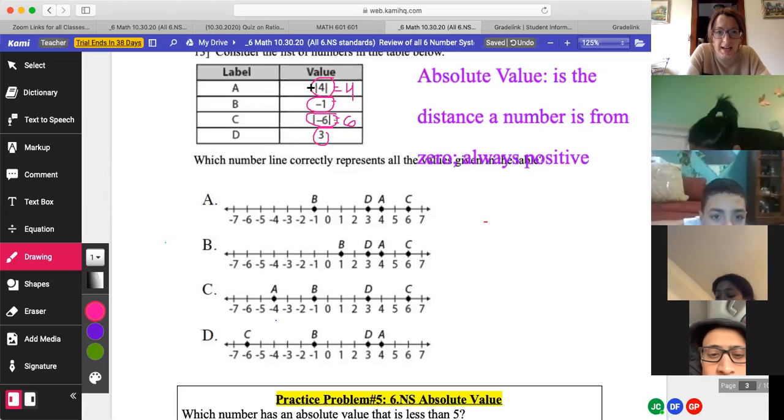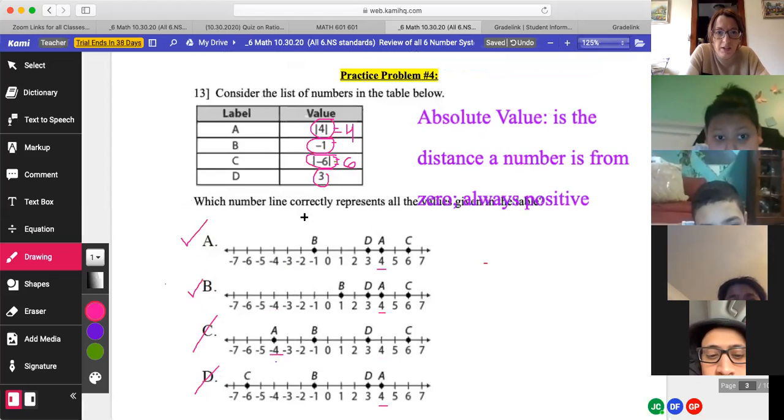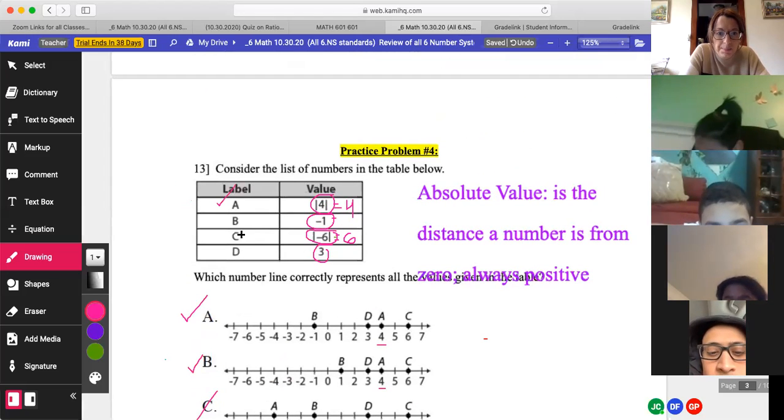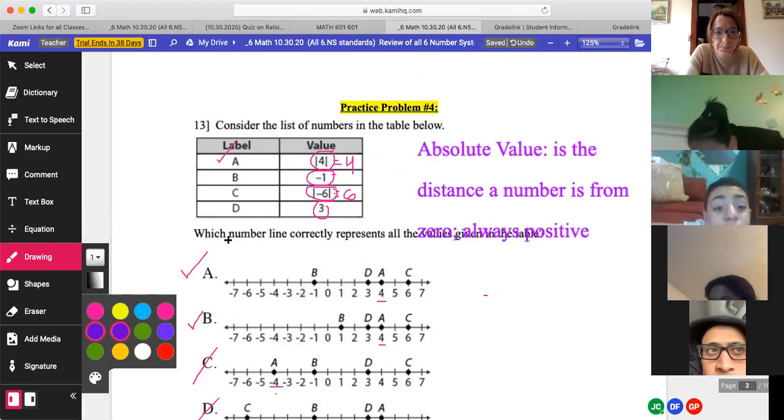So let's look at A. A should be 4. Is A 4 in choice A? Yes. Okay, so that could be an answer. Is A 4 in B? No. How about in C? Is A a positive 4? No, so we cross it off. And is A a positive 4 in D? Yes. Okay, so now let's look at B. We need B to be at what integer? -1.